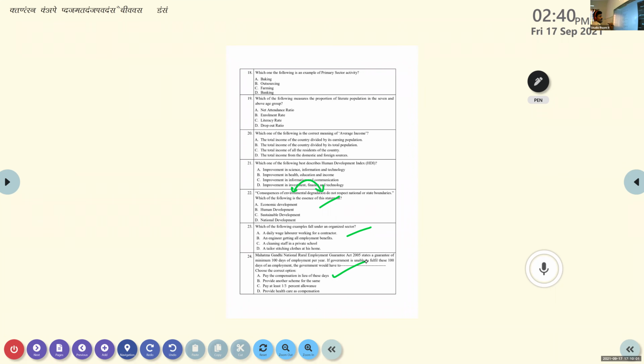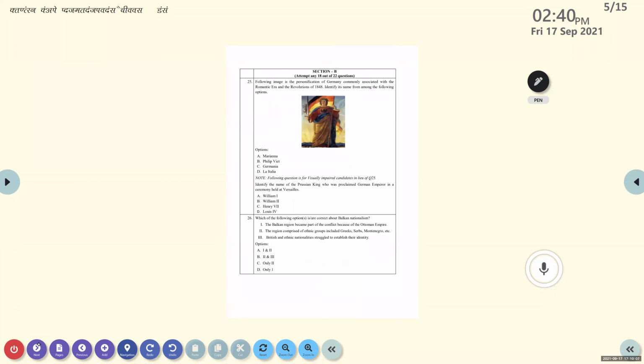So section A is completed, and we are moving to section C. Section B, attempt 18 out of 22 questions. Sorry, I said Germania, it's Germany. Following image is the personification of Germany, commonly associated with the Romantic era and the Revolution of 1848. Identify its name from among the following options. Germania, Philippines, Germania, Italia. Okay, so the answer is Germania.